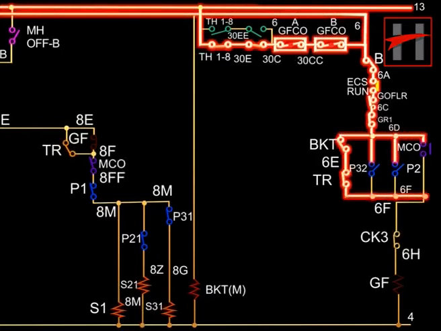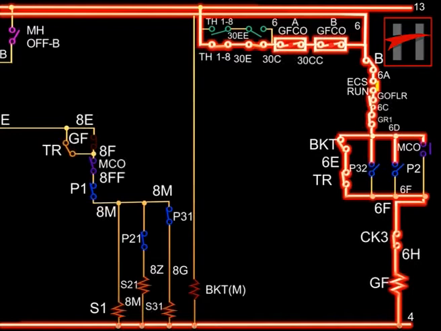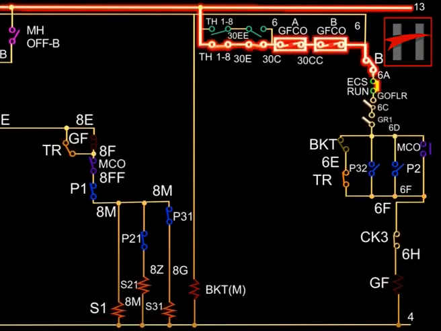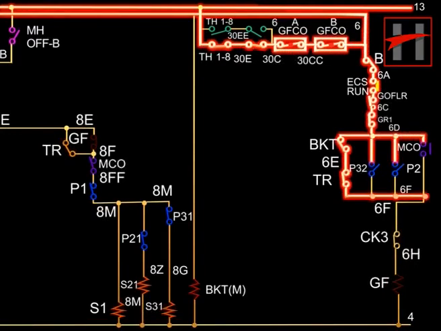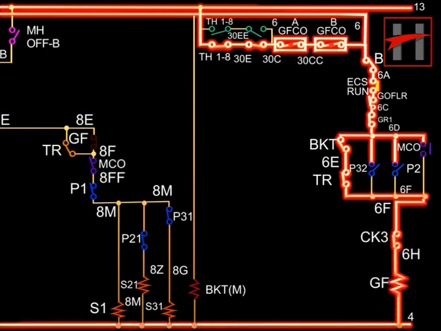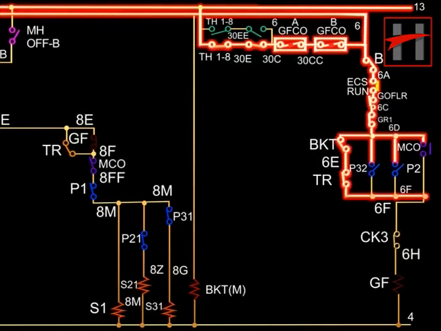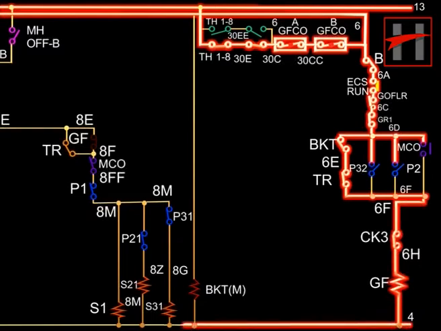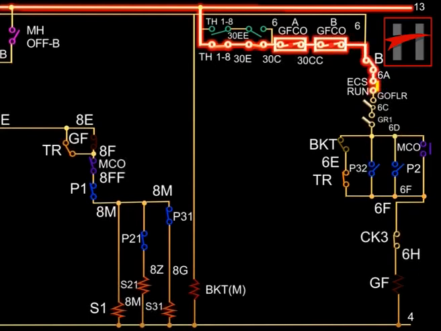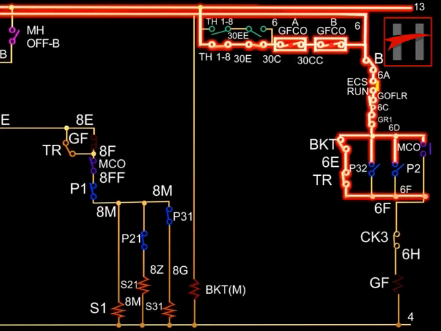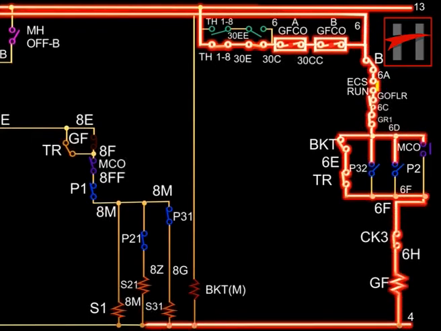This current further flows through BKT interlock 6A, ECS run interlock 6A 6B, GR interlock 6C 6D, BKT interlock 6D 6E, TR interlock 6E 6F, CK3 interlock 6F 6H and energizes the GF contactor coil and completes its path through cable number 4.